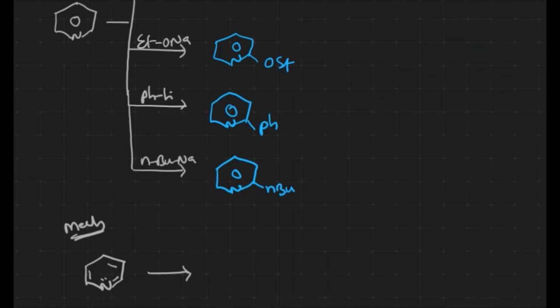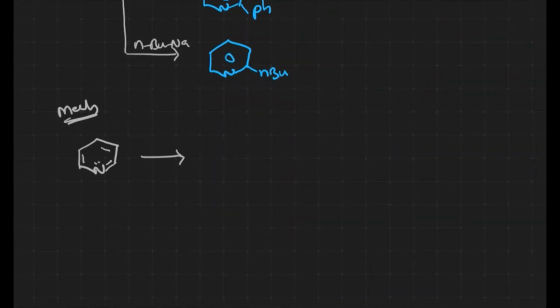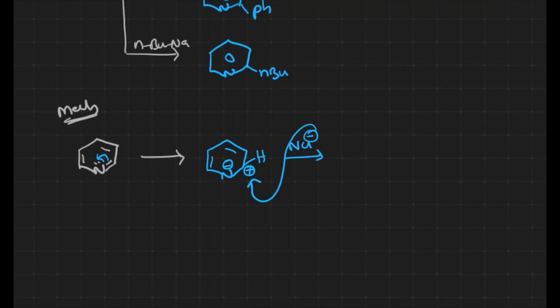Now let us see once again how the reaction mechanism takes place. Generally during the mechanism, the ring carbon gets the positive charge. How do they get the positive charge? Electron shifting takes place initially towards nitrogen. After shifting, nitrogen gets the negative charge and this carbon gets the positive charge, with hydrogen. And we have the nucleophile, which attacks there. After attacking, we get the hydrogen and the nucleophile on the same carbon.